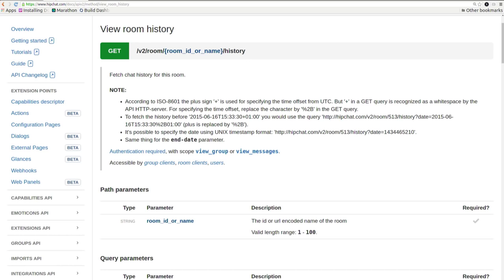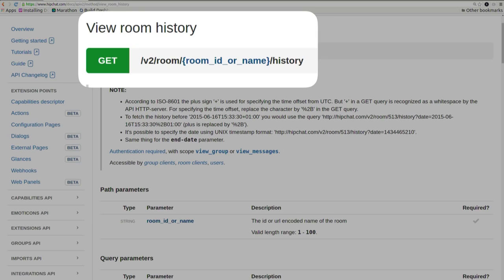So this is what I mean. If we look at this, this is the current HipChat API, right? So this is view room history. But what you'll notice is the endpoint has room and then room ID or name / history. So it's actually part of a really big API that's called the Rooms API.